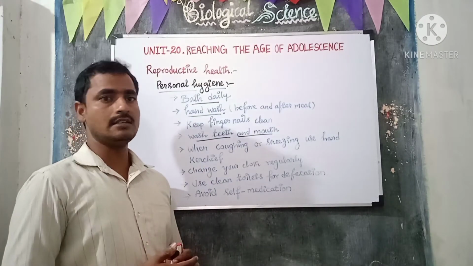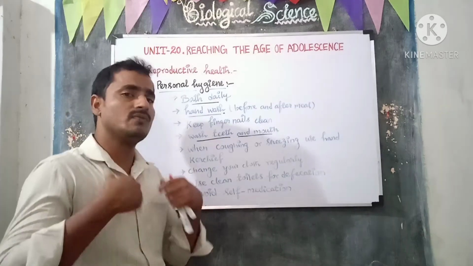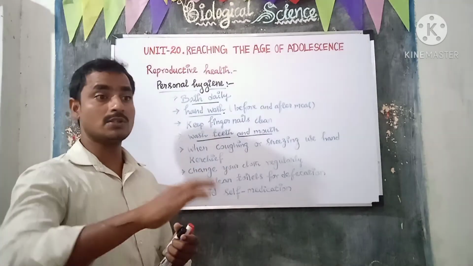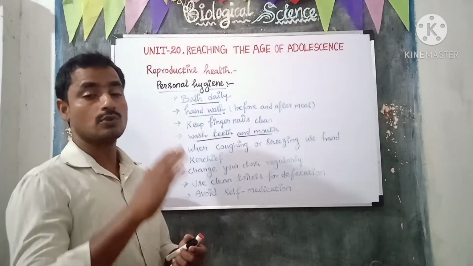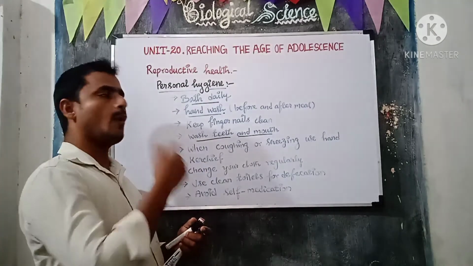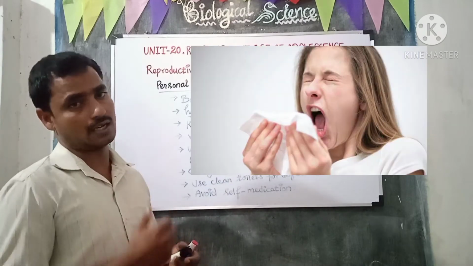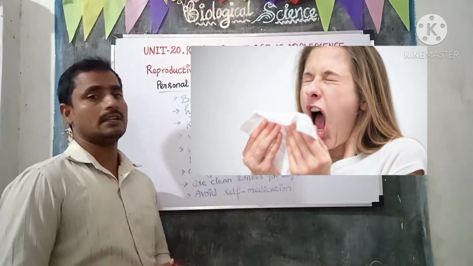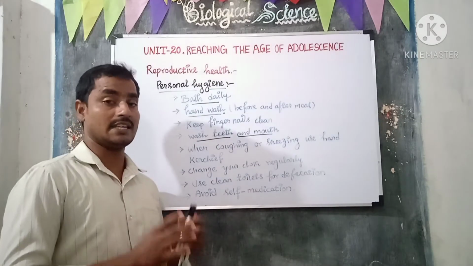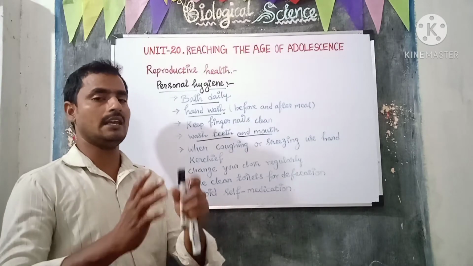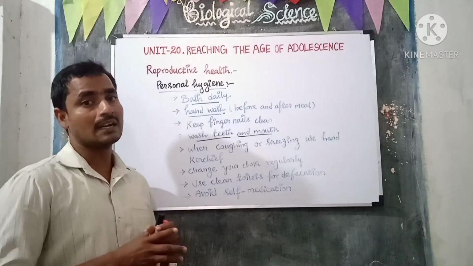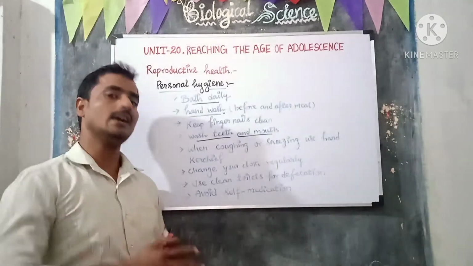Then avoid coughing and sneezing around the food, because if we are infected by some microbes, whether bacteria or fungus, it may spread to another person through the food. So we should avoid coughing and sneezing around the food. Apart from that, when coughing and sneezing, we should use a handkerchief. Then change your clothes regularly, especially undergarments, which means innerwear. We should change our clothes regularly, wash them clean and dry them in direct sunlight.